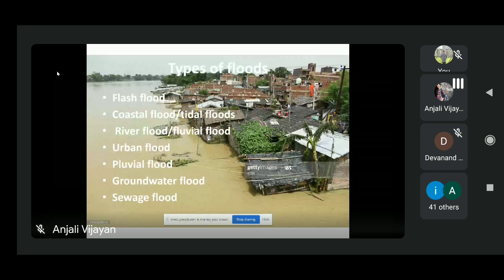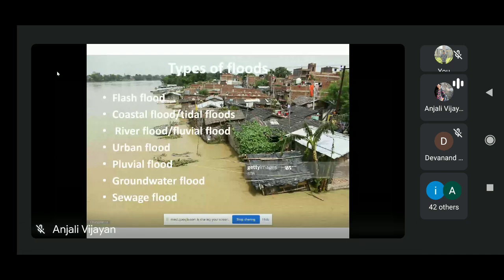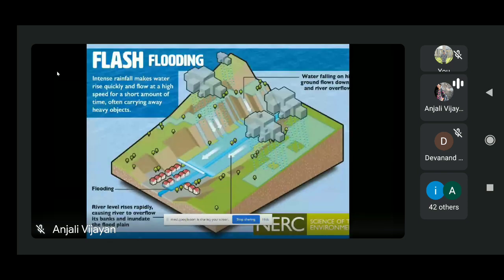So those are the characteristics of flash flood. As I said, it usually happens because of heavy rainfall, and it can travel at a greater speed. For that reason, this type of flooding is very dangerous in nature. So this is about flash flooding, and the next category is coastal flood.